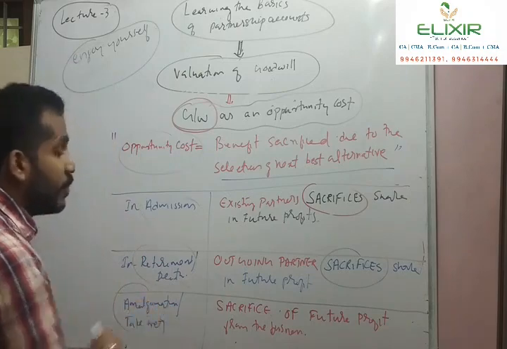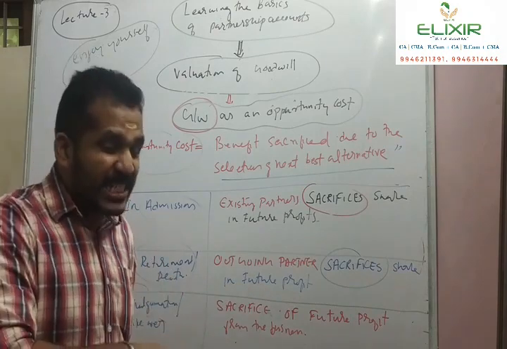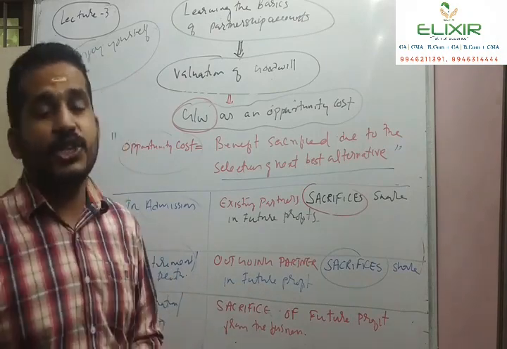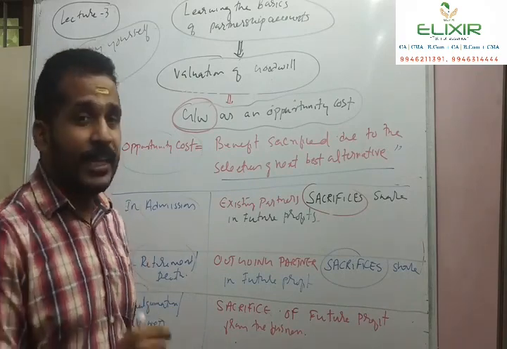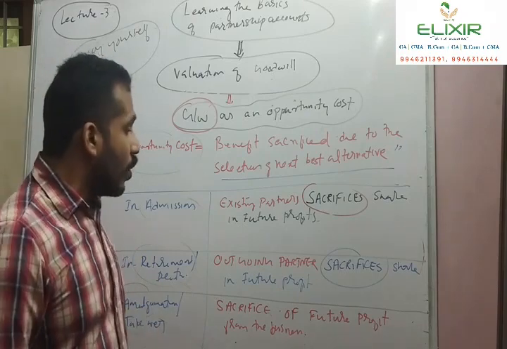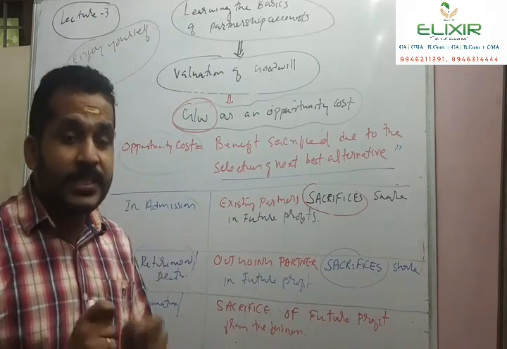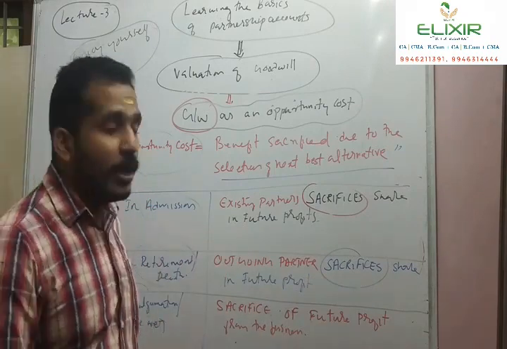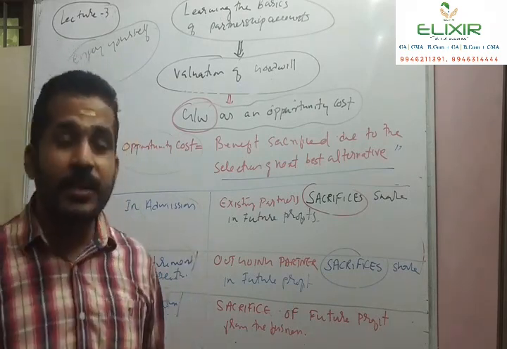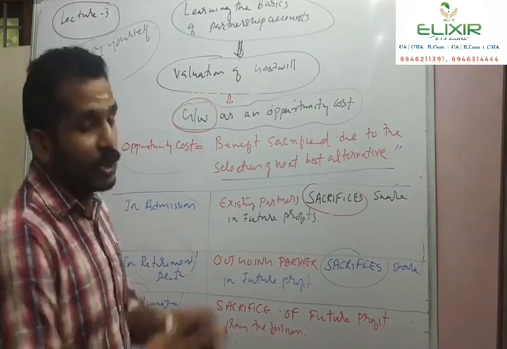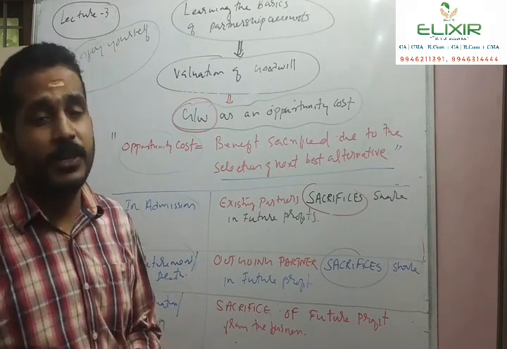Moving to retirement and death. Again, the person is going out of the business. He is sacrificing, he is surrendering his share in the future profits. And the existing partners will be in an advantageous position. They will have the gaining aspect. So again, the outgoing partner sacrifices his share. The existing partners should compensate the outgoing partner for this sacrifice, and this compensation is called goodwill. So again, in retirement or death, the concept of valuation of goodwill will apply for the sacrifice made by the outgoing partner in the future profits.